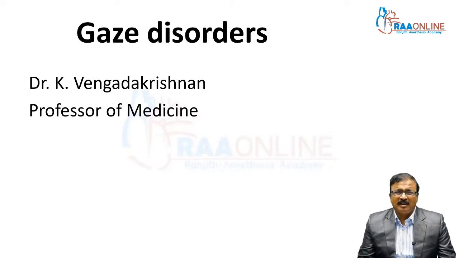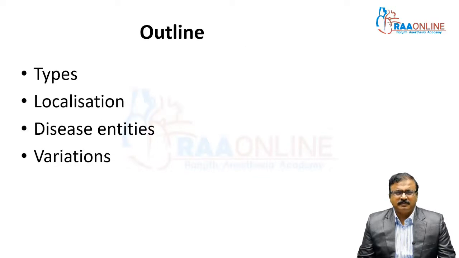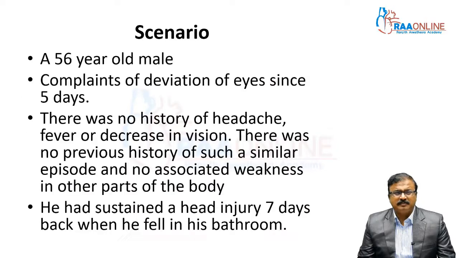How to have a clear understanding of gaze palsy, how to localize the gaze palsy, what are the structures involved. So, the outline will include what are the types of gaze palsy, how to localize the lesion, what are the disease entities, and what are the variations in gaze palsy. We will discuss with a case-based scenario.